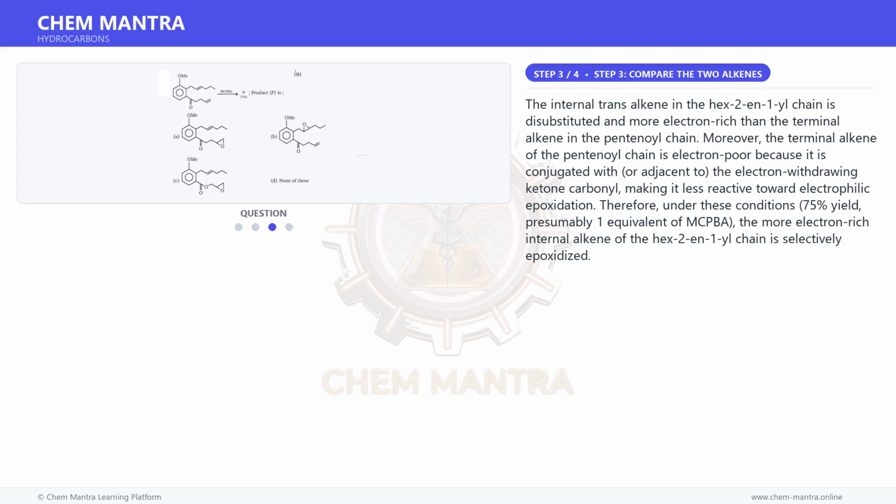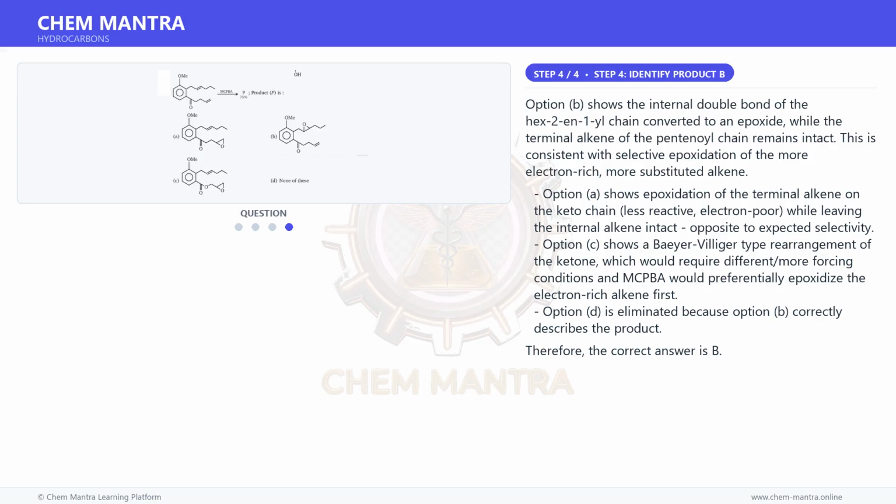The internal trans alkene in the hex-2-en-1-yl chain is disubstituted and more electron-rich than the terminal alkene in the pentanone chain. Moreover, the terminal alkene of the pentanone chain is electron-poor because it is conjugated with or adjacent to the electron-withdrawing ketone carbonyl, making it less reactive toward electrophilic epoxidation. Therefore, under these conditions, 75% yield, presumably one equivalent of mCPBA, the more electron-rich internal alkene of the hex-2-en-1-yl chain is selectively epoxidized.